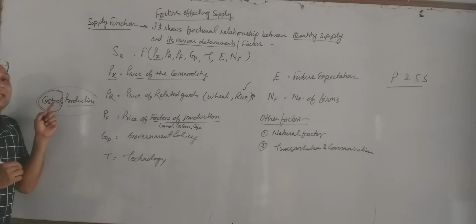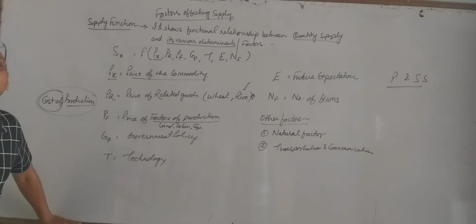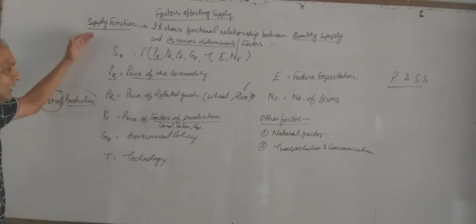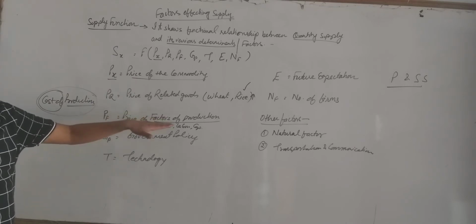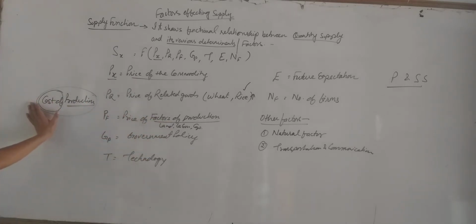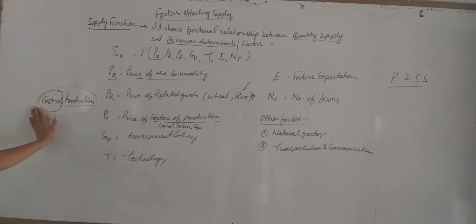So in that case we may or may not be able to increase our supply, because of increasing cost our profit margin reduces. My profit margin will become less. So this is another factor which is going to affect our supply. What is the price of factors of production? If it increases, definitely my cost of production will increase, and if my cost of production increases, it will reduce my profit margin, so I will not increase the supply here.